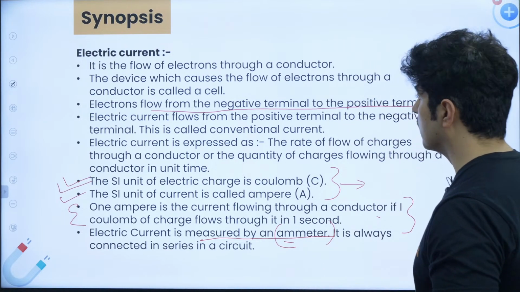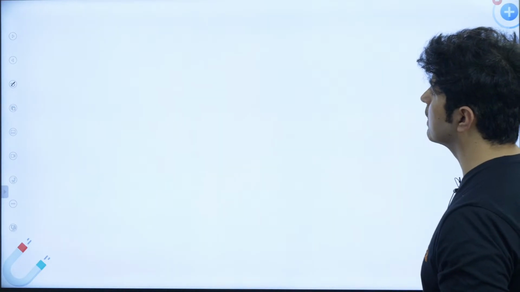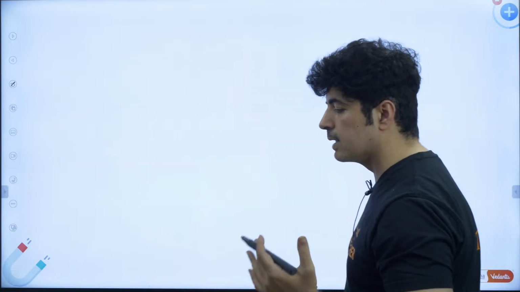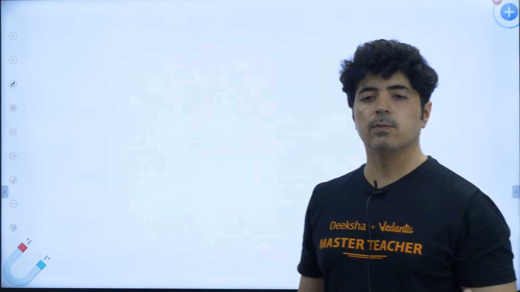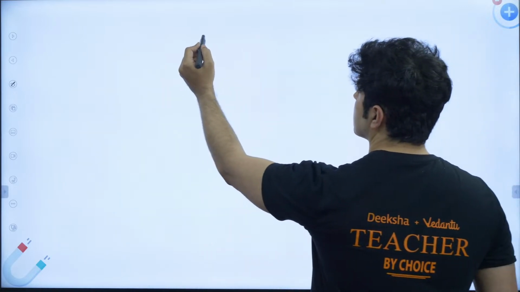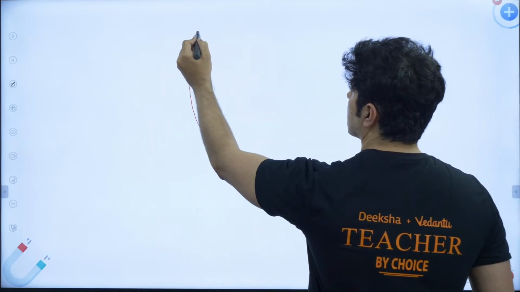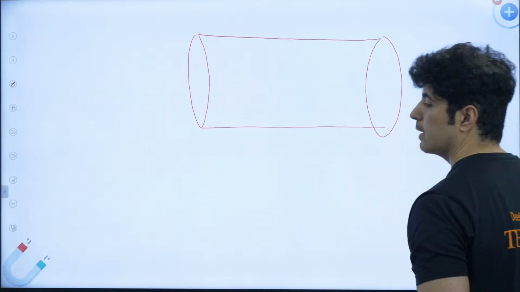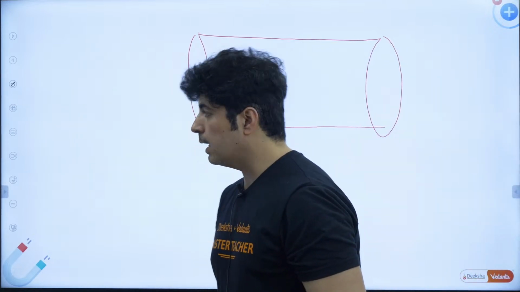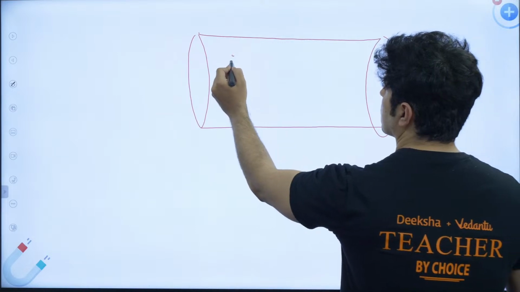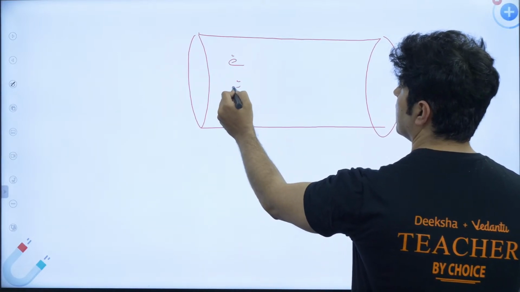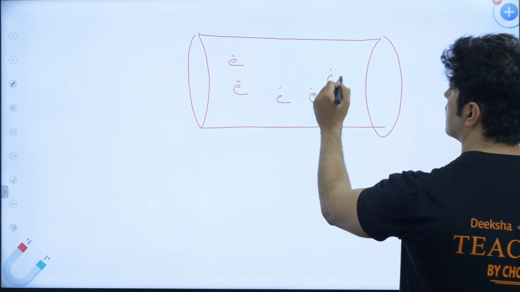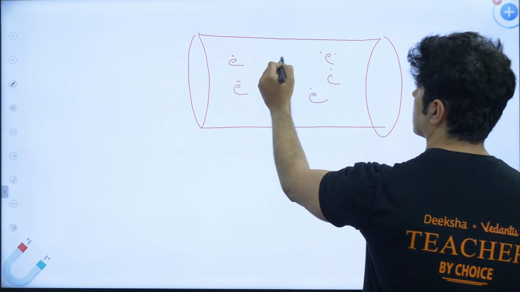Now let's go ahead, we have seen this. So what's happening over here? Let me give you one visualization so that you can visualize what is going on. Let's say there is a conductor. We are taking a cylindrical type conductor. There are free electrons in this conductor.